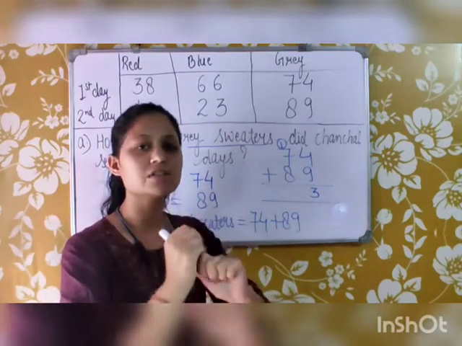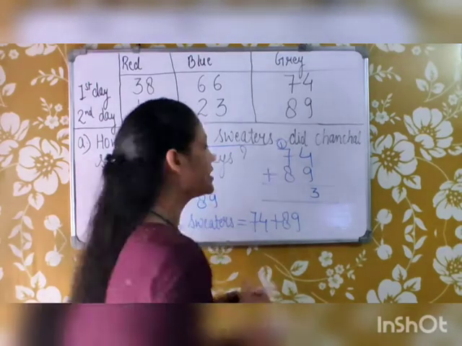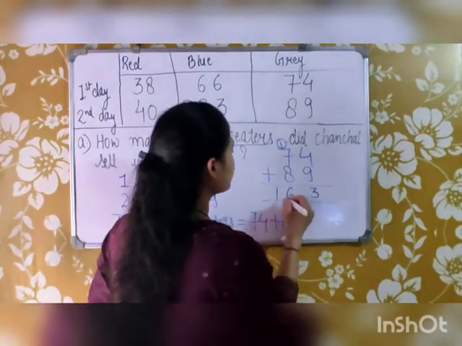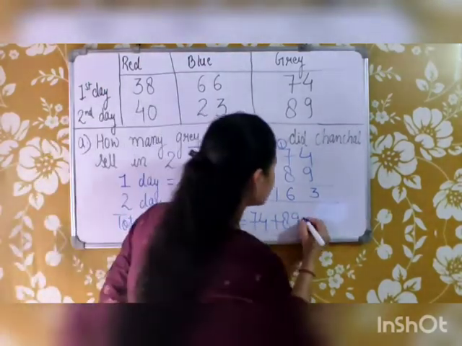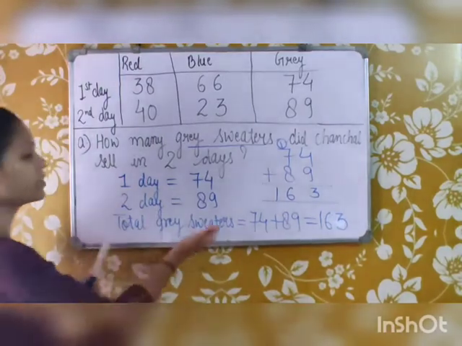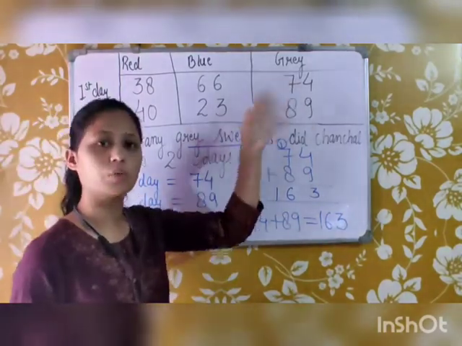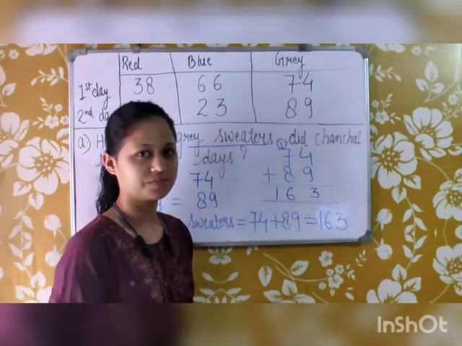So 8 plus 7 is 15 and 1 is in carry, so 15 plus 1 is 16. So the total is 163 grey sweaters sold. So the answer will be 163. The total number of grey sweaters sold in both days by Chanchal is 163.